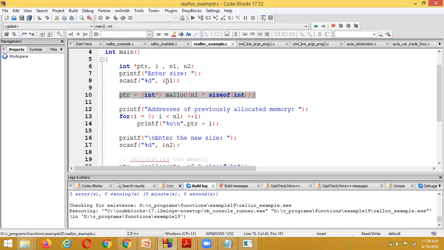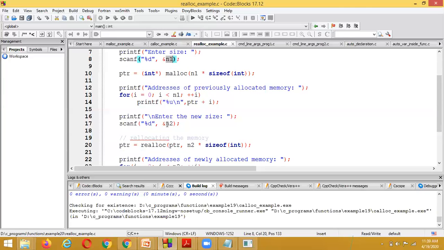The old size the user entered is n1, and the new size the user enters is n2. Pointer is equal to realloc, where the first parameter is the pointer and the new size is n2.